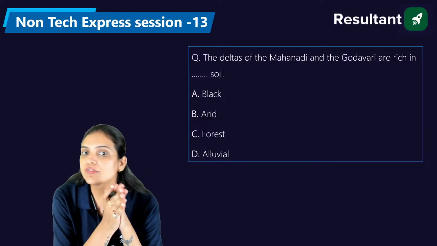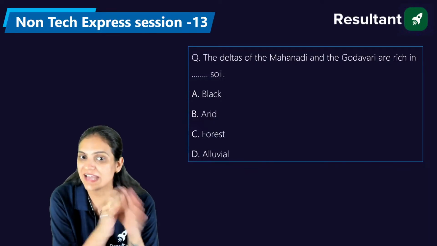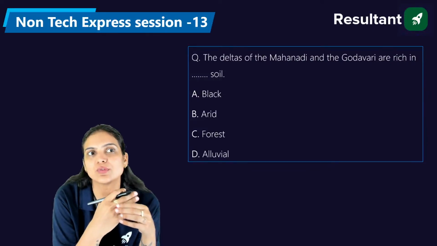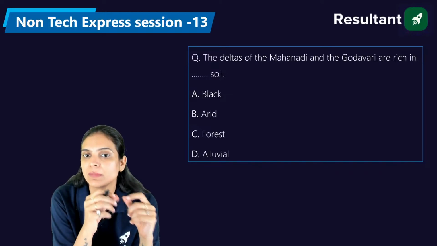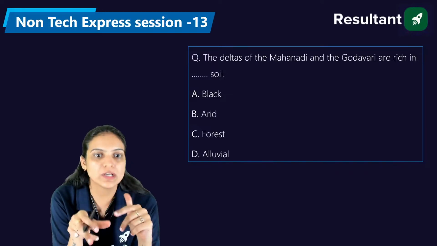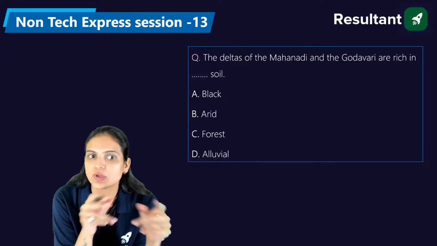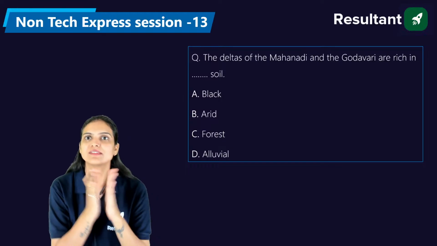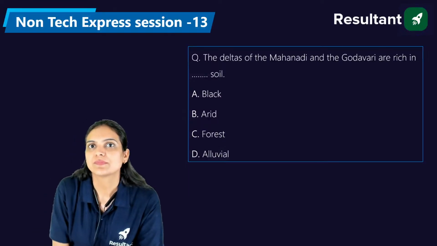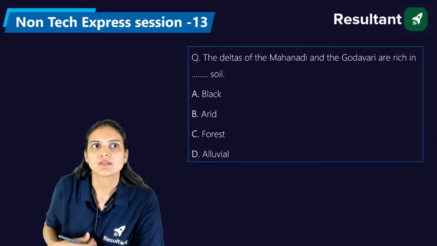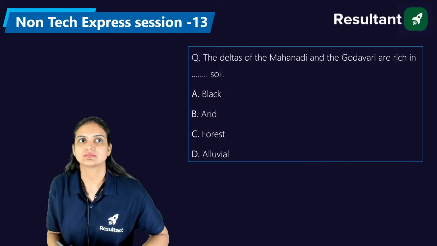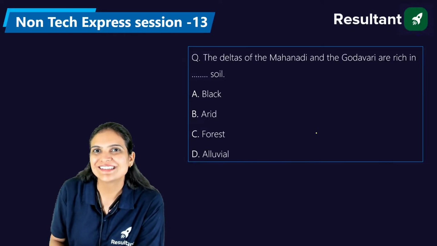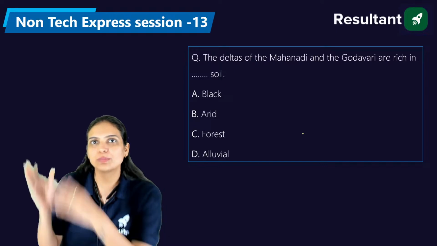Now, the deltas of the Mahanadi and the Godavari are rich in dash soil: black soil, arid soil, forest soil, or alluvial soil. Who is going to answer this question? The deltas of the Mahanadi and the Godavari are rich in dash soil: black soil, arid soil, forest soil, or alluvial soil. What is the right answer of this question, everyone? Kindly mark your attendance by liking the session. Nandu is saying it's D, alluvial soil. Very good. Proud of you, Nandu.